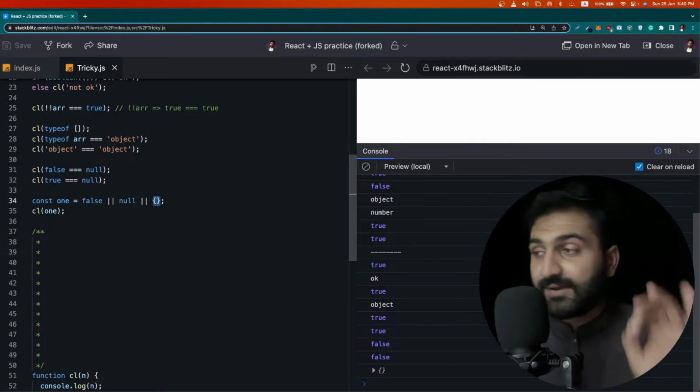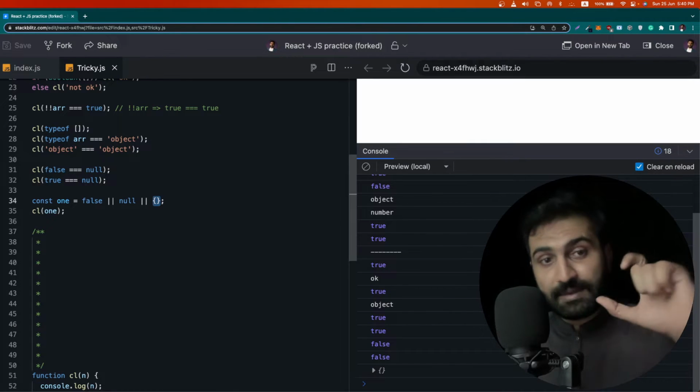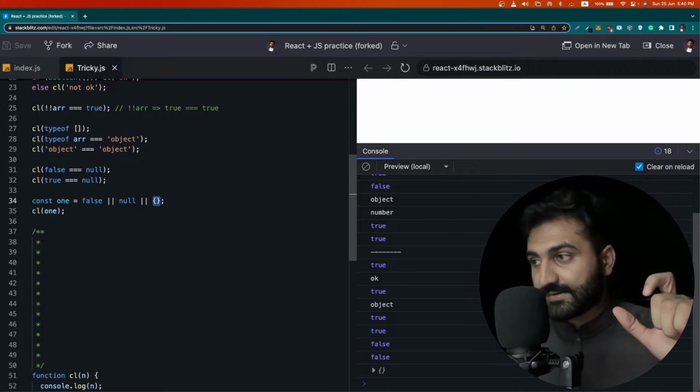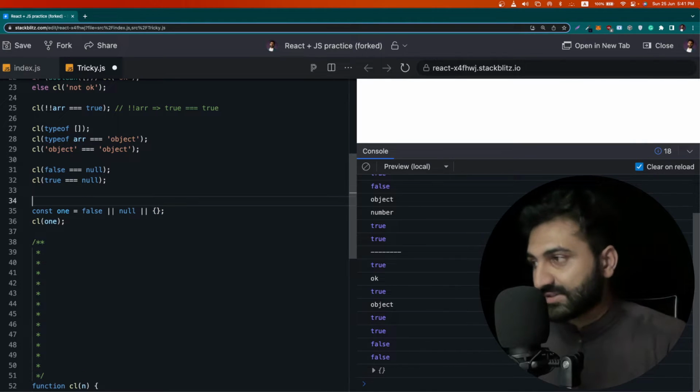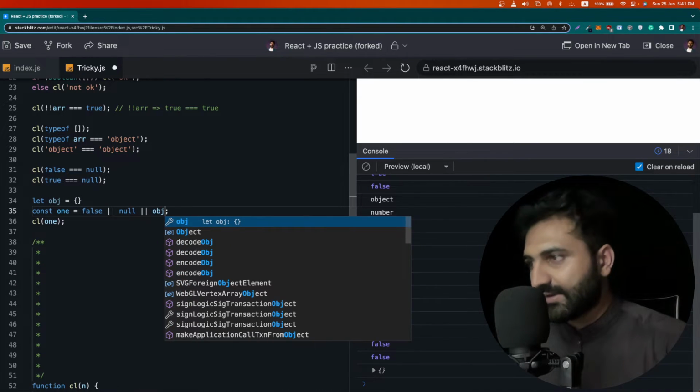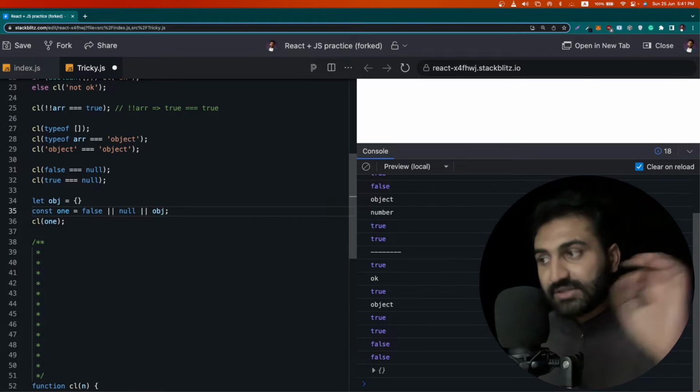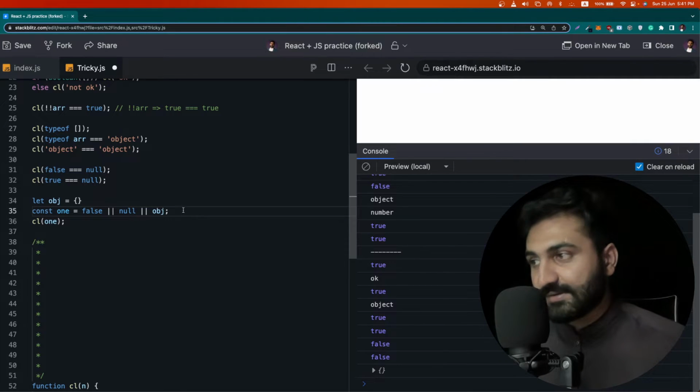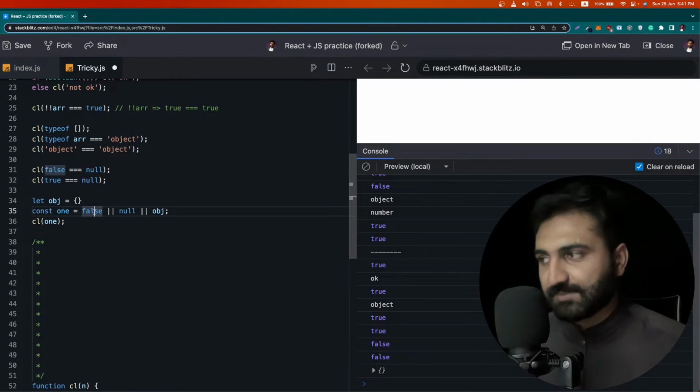Whenever you create an object, of course some memory is allocated, and whenever there is memory allocation, let me create an object variable here. This is the actual representation of these statements.